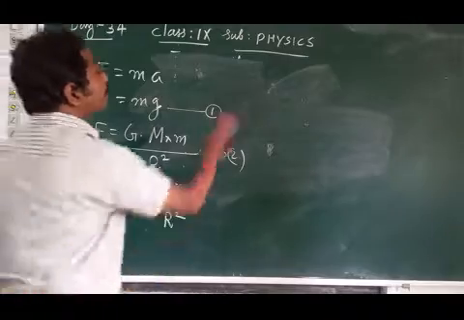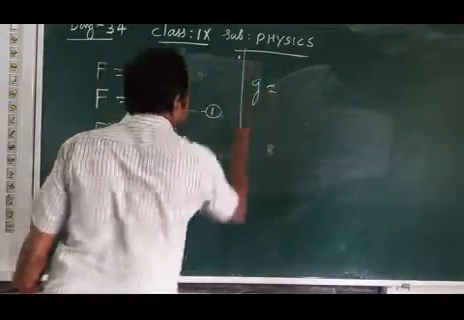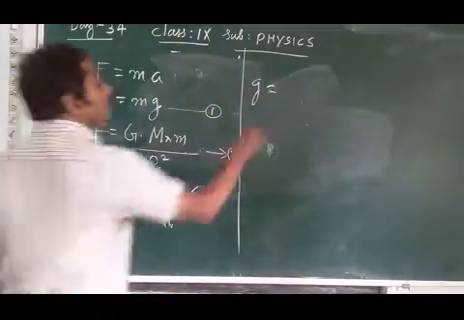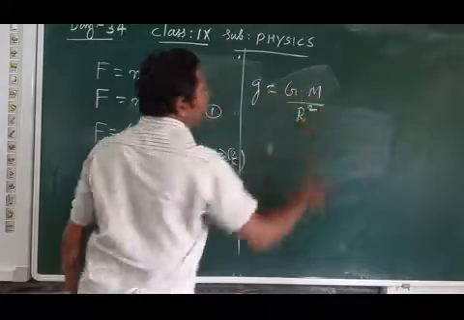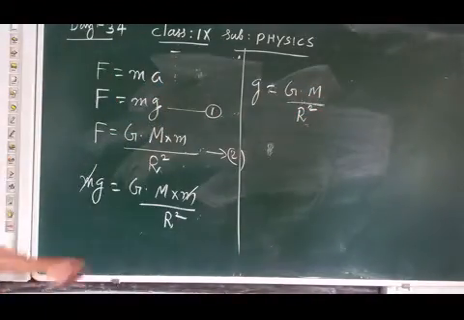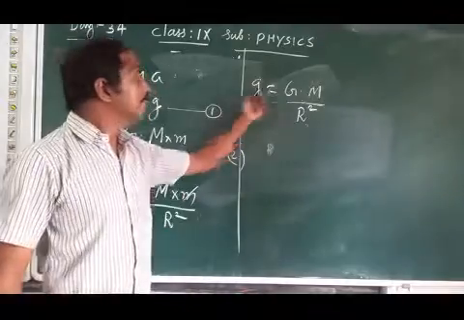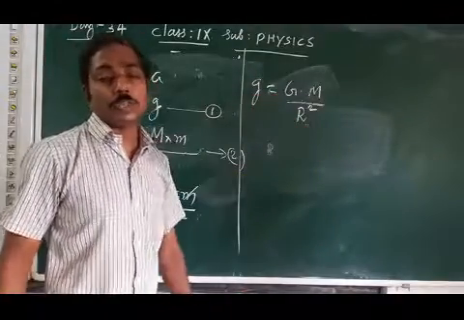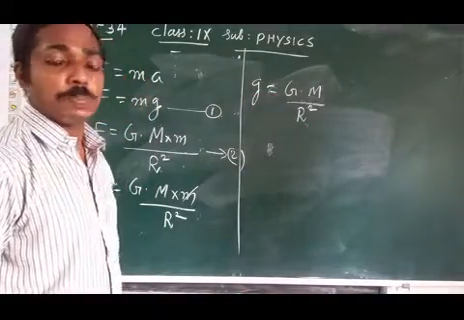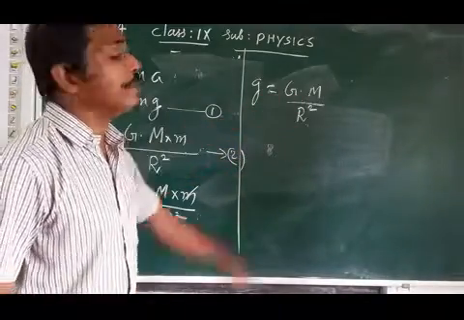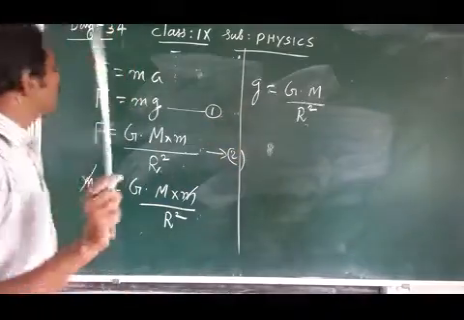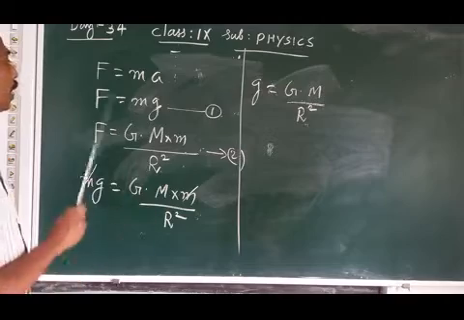Then we get the equation for gravity as g equal to G M by r square. This expression is very important. What is the expression for acceleration due to gravity? g equal to G M by r square.